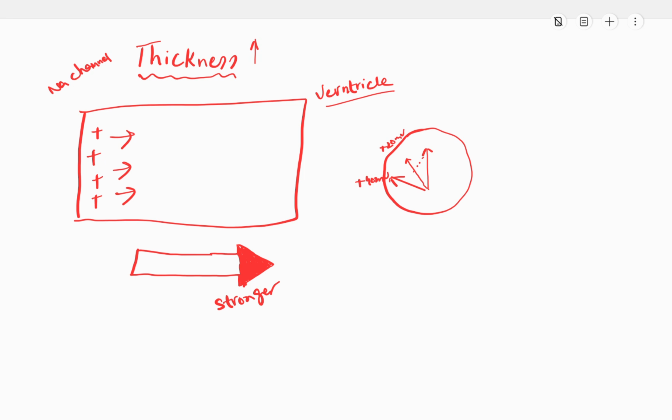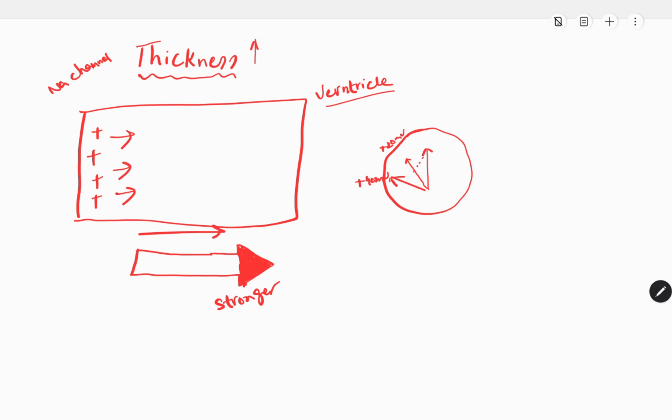Now consider another condition. Let us consider we have two tissues. The first one is thin and the other one is thick. Thickness means, like in the heart, the atria are thin as compared to the ventricle. So let us consider this is ventricle tissue, and the tissue is thick. This means it has more cells. More cells mean more sodium channels, and more sodium channels mean more currents.